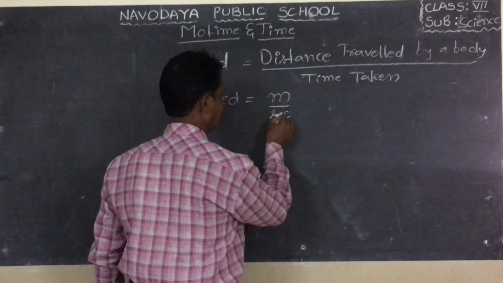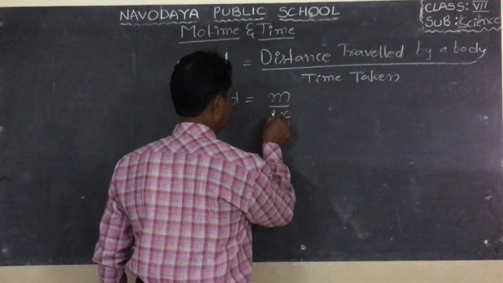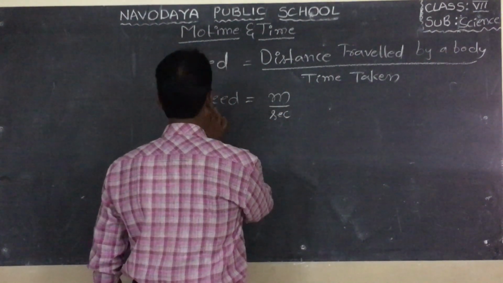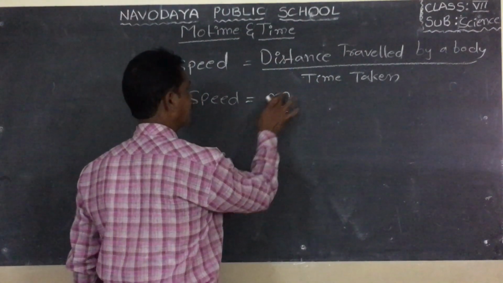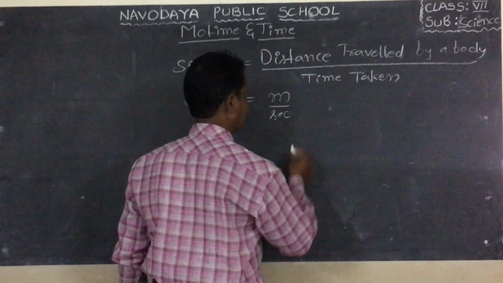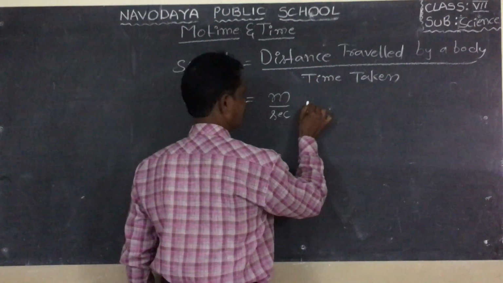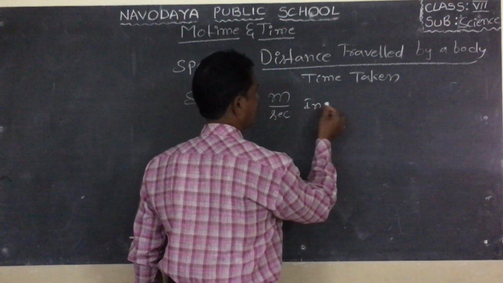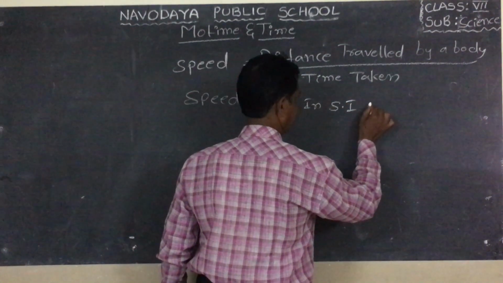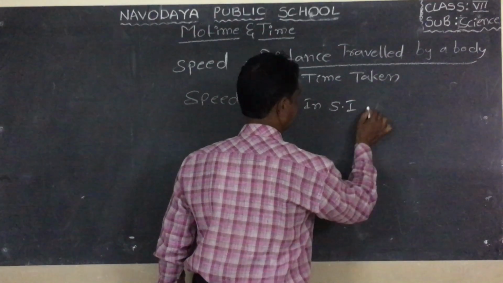So the unit of speed is meter per second in the SI or MKS system.